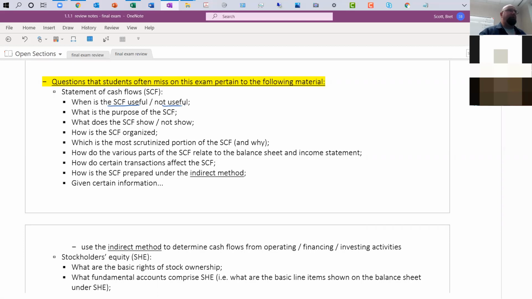If you recall me talking to you guys, I think it was on Friday, about how it's possible to have a net loss on the income statement that shows positive cash inflows from operations on the statement of cash flows. The statement of cash flows is useful in general just to make sure that managers are using the money appropriately. What's the general purpose of the statement of cash flows? Basically just to give another perspective about a balance sheet account.